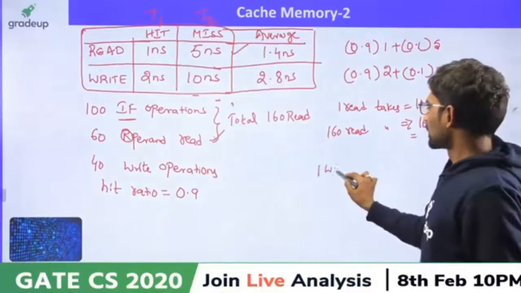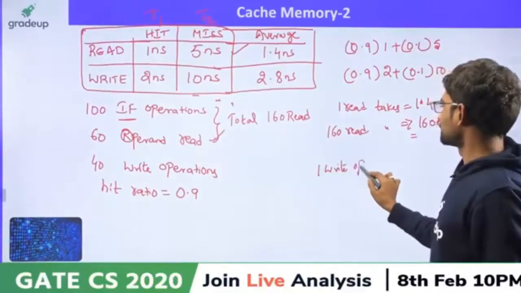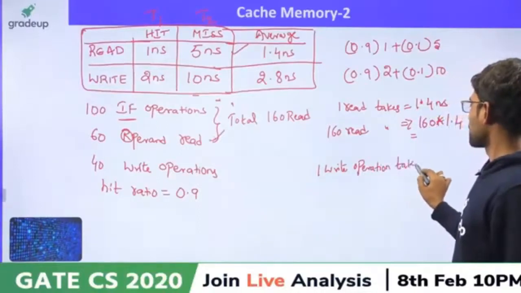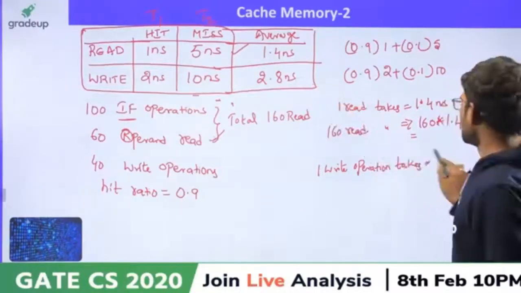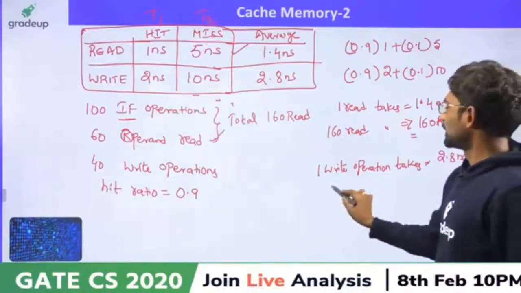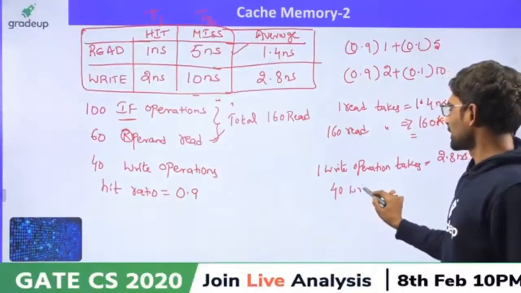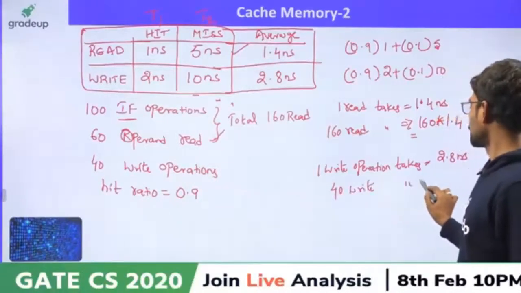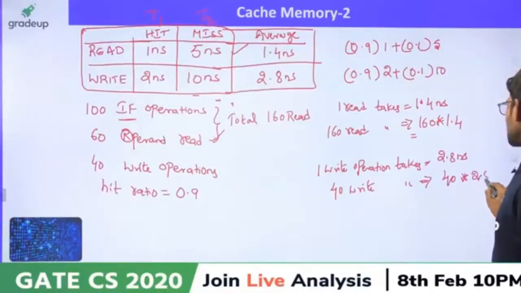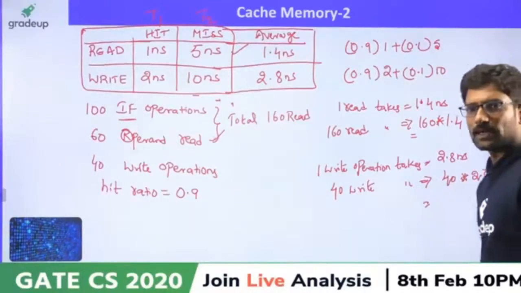Similarly, one write operation takes 2.8 nanoseconds of time. Then 40 write operations take 40 multiplied by 2.8. So tell me what are these values?